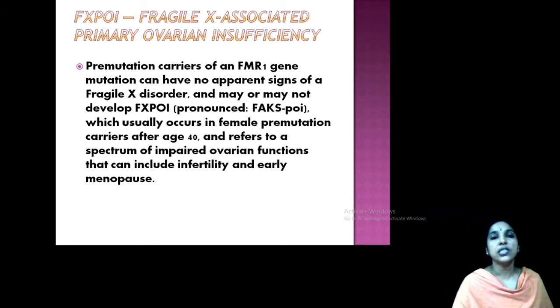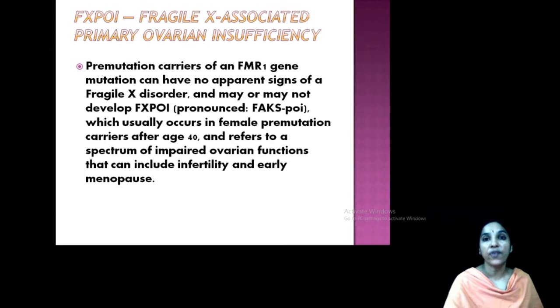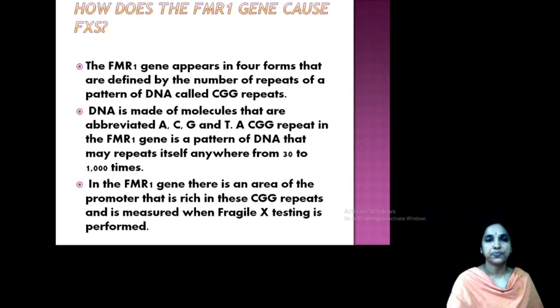Another one is FXPOI, fragile X associated primary ovarian insufficiency. Pre-mutation carriers of an FMR1 gene mutation have no sign of fragile X disorder, as I already told you. This is FXPOI. It usually occurs in females, appearing after the age of 40. Here also there are disorders in ovarian function, including infertility and early menopause, etc.